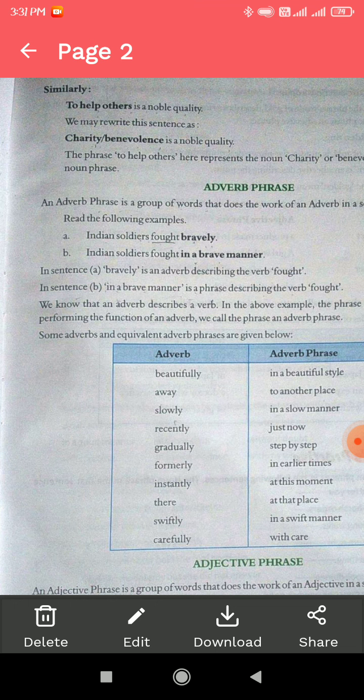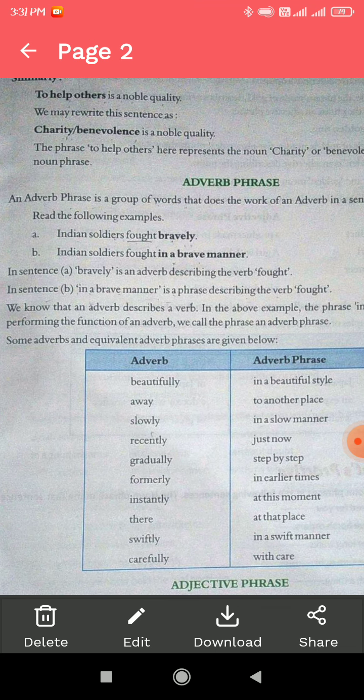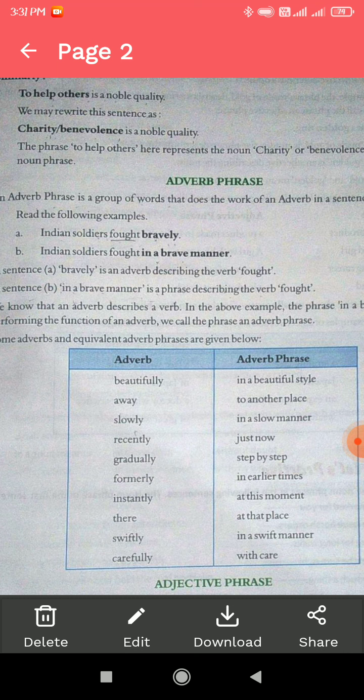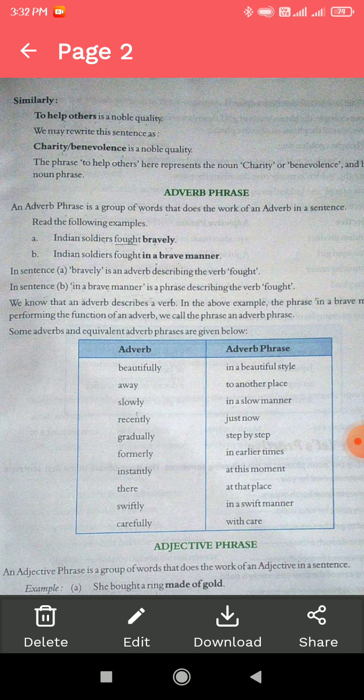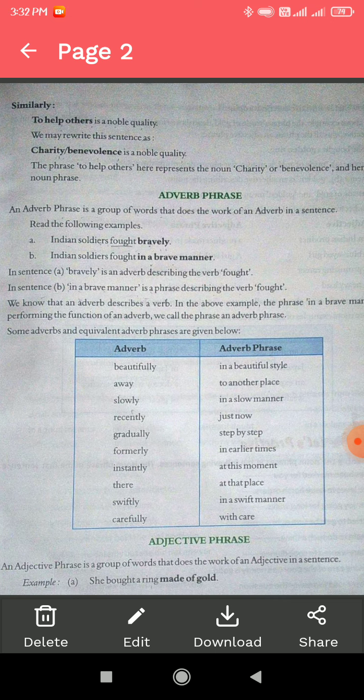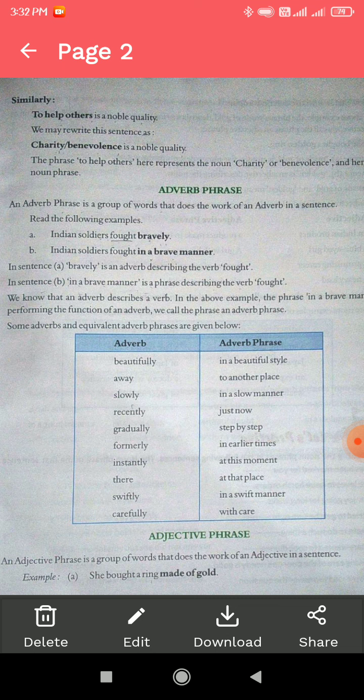So in sentence A, bravely is an adverb describing the verb fought, but in sentence B, in a brave manner is a phrase describing the verb fought. We all know that an adverb describes a verb. In the above example, the phrase in a brave manner performs the function of an adverb, and it is known as an adverb phrase.